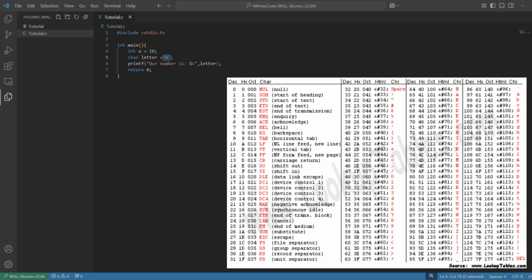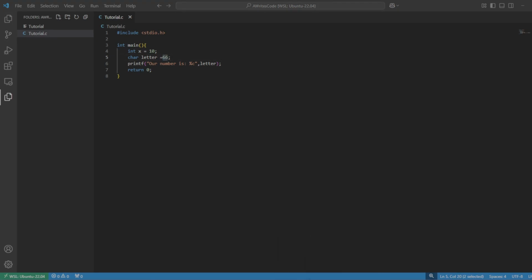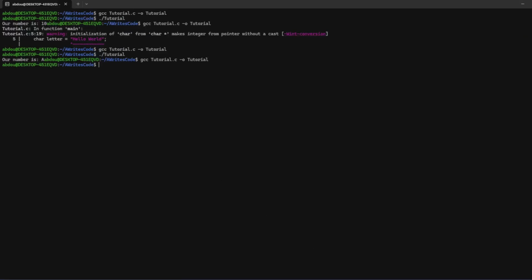This ASCII table is just a way for us to code in certain characters with numbers. And if you look at it, we can use the number 66, for example. If you look it up on the ASCII table, that corresponds to a capital B. Now, you might think that this will throw an error because this is an integer, but no, it'll just read whatever corresponding ASCII character it is. And if we call it, we get our number is B.